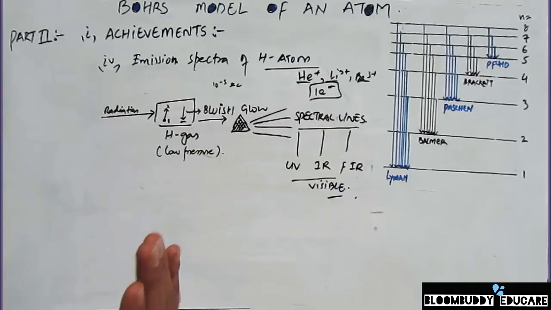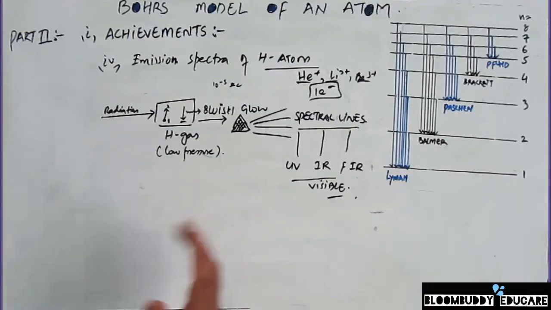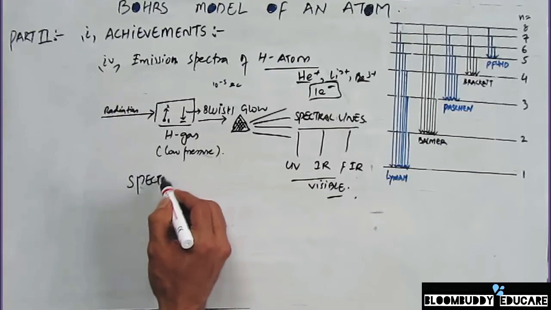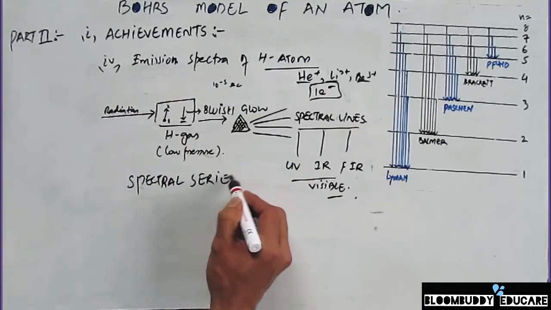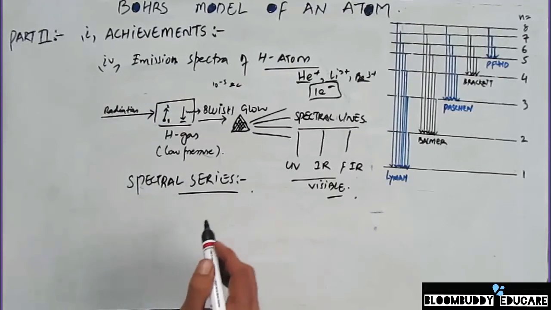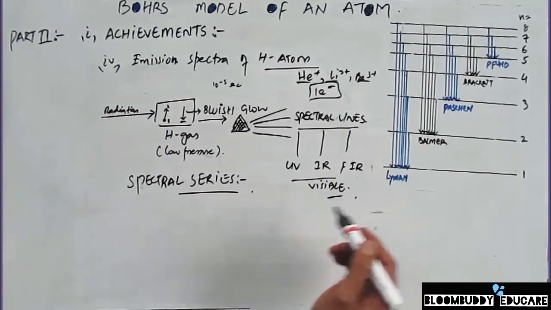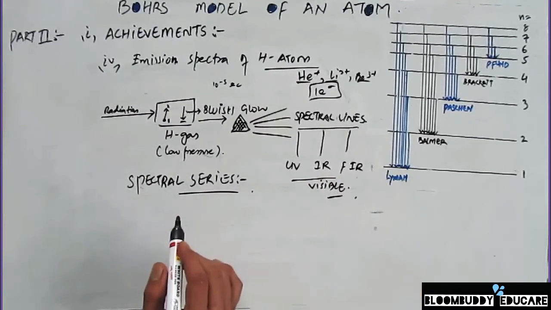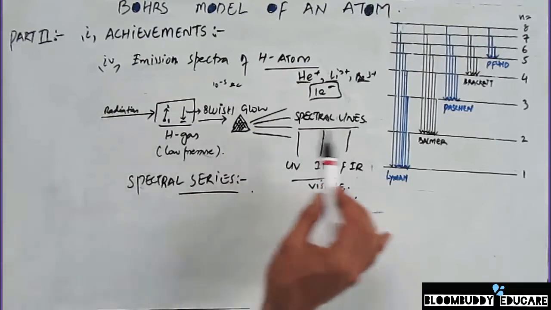So right now at this point of time, we know that the spectral lines are divided into different series, and those series we call spectral series. These series are named after their discoverers. So whosoever discovered the series, the name comes after the discoverer. And there are 5 different series that we are going to study in the Bohr's emission spectra of hydrogen atom.